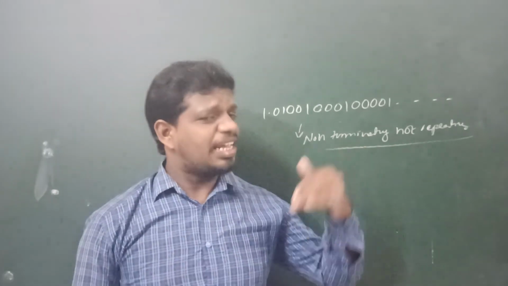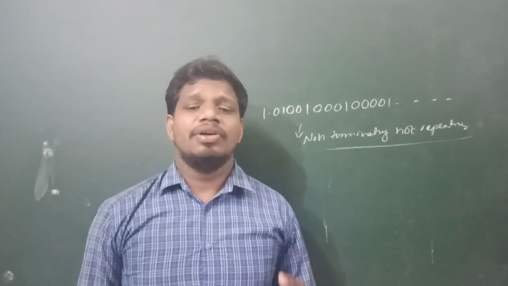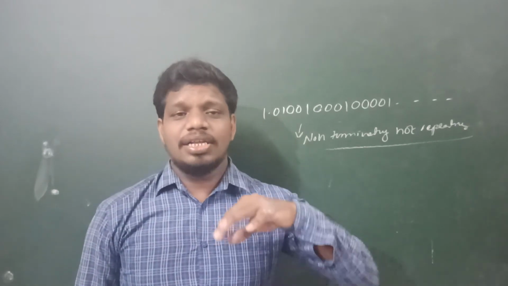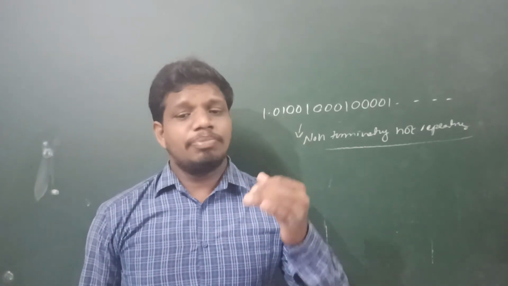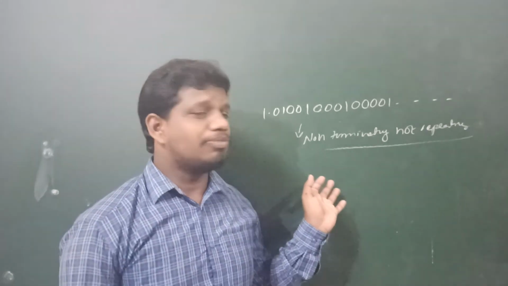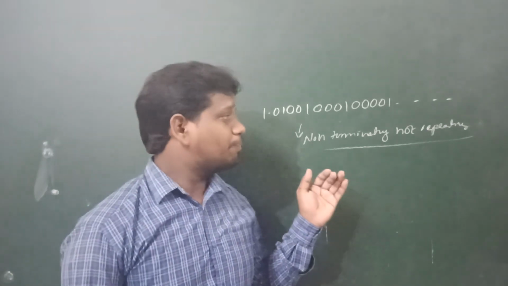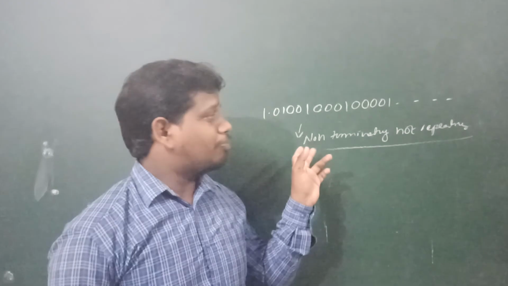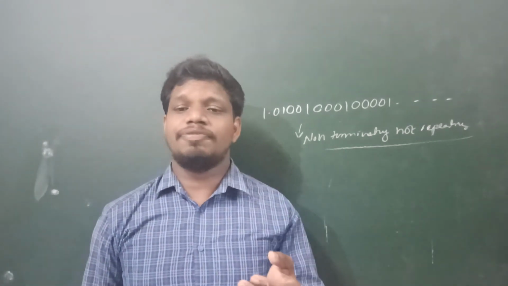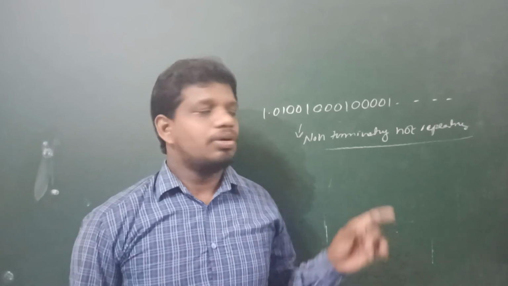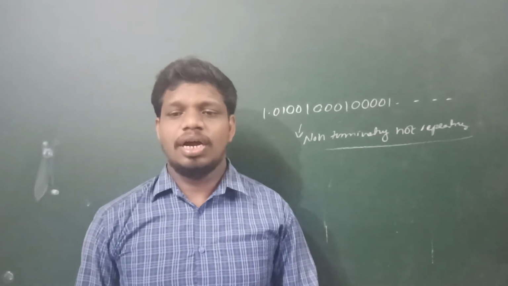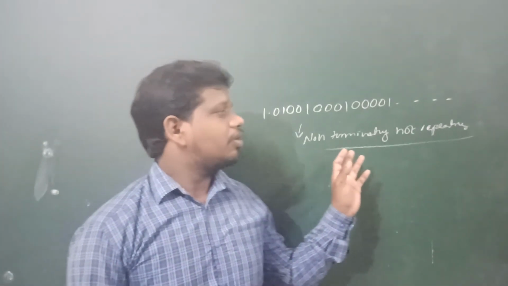The decimal form of a rational number has two types: one is terminating decimal form and another is non-terminating repeating decimal. So when will we get a terminating decimal? We get it if the denominator, in the form p by q, is in the form of 2 to the power of n into 5 to the power of m. And non-terminating repeating decimal if the denominator is not in the form of 2 to the power of n into 5 to the power of m.